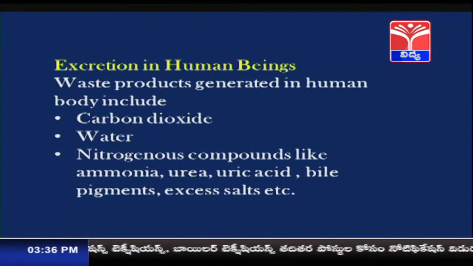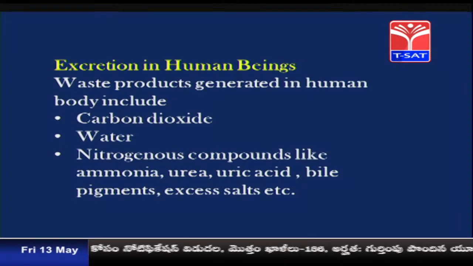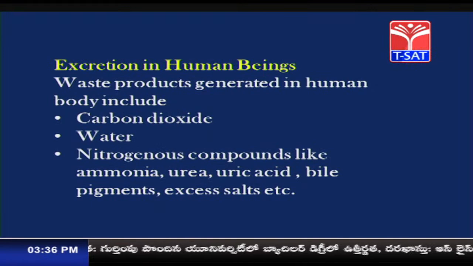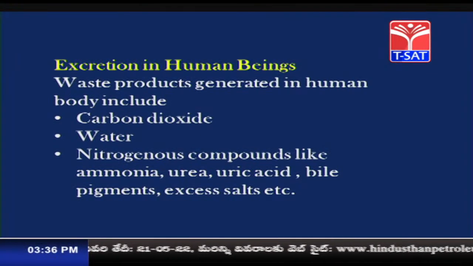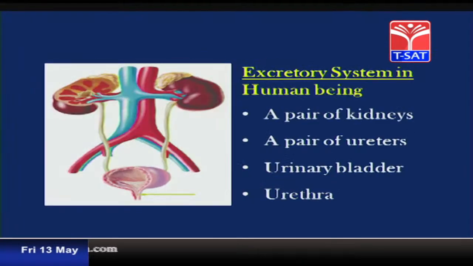Now, students, excretion in human beings. The waste products that are usually generated in human beings are carbon dioxide, water, and nitrogenous compounds like ammonia, urea, and uric acid. Bile pigments are produced by the breakdown of old or dead RBCs, and there are also excess salts.